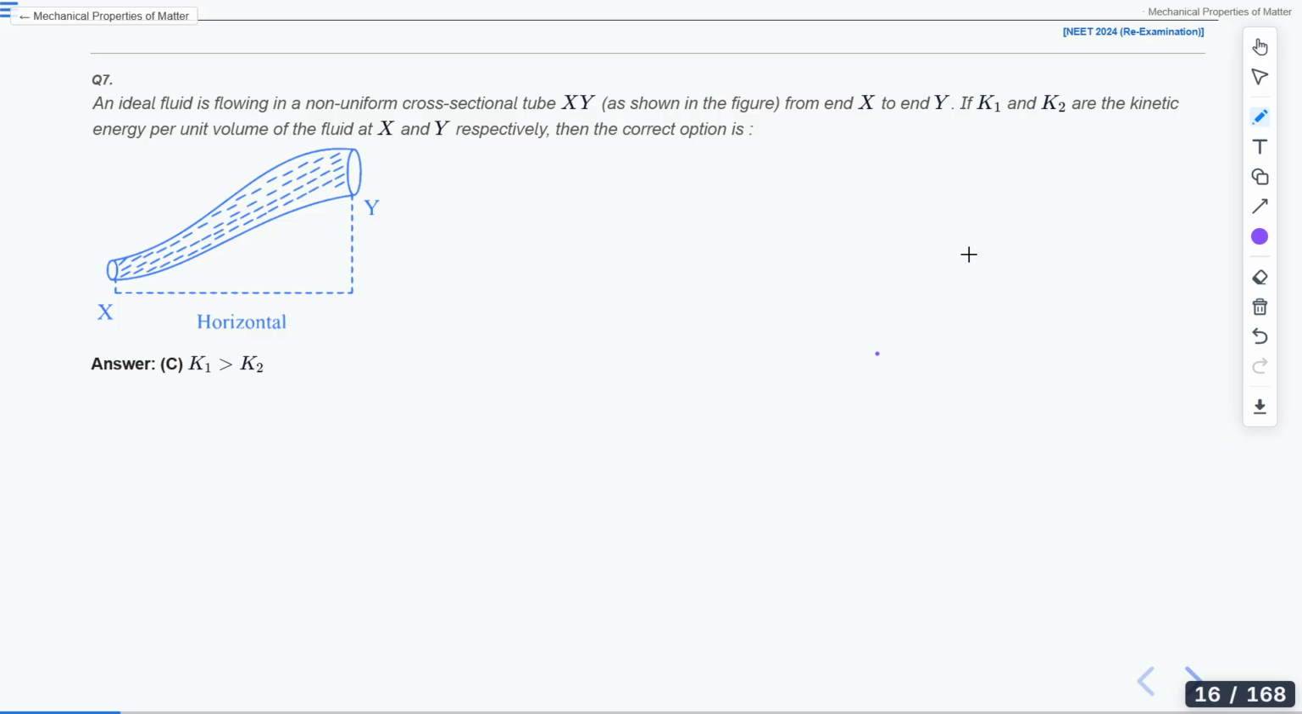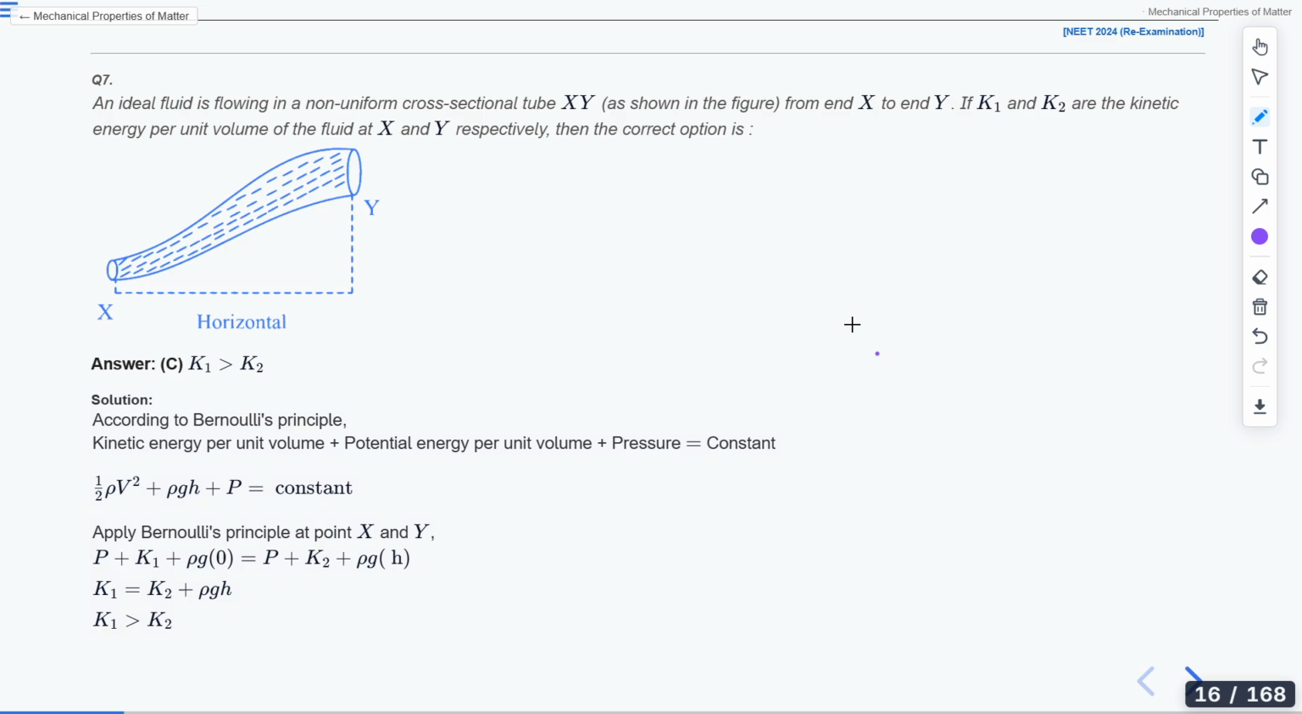Why was it C? It is Bernoulli's theorem. What does Bernoulli's theorem tell us? According to Bernoulli's principle, the kinetic energy per unit volume plus the potential energy per unit volume plus the pressure energy will be constant. So we write Bernoulli's theorem like this: half rho v square plus rho g h plus P. This is the kinetic energy part, this is the potential energy part, and this is the pressure energy, which will be constant.